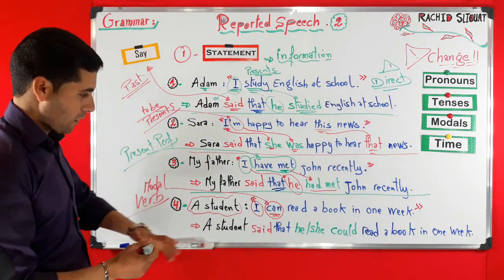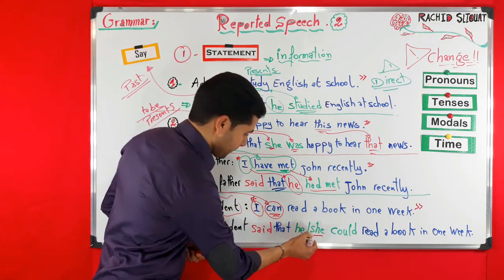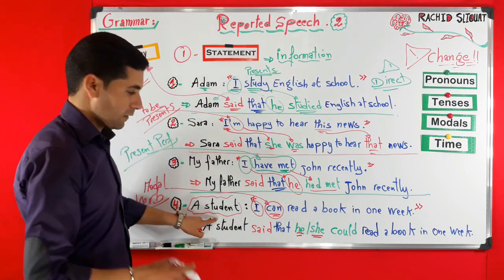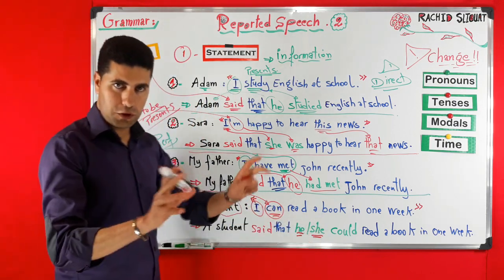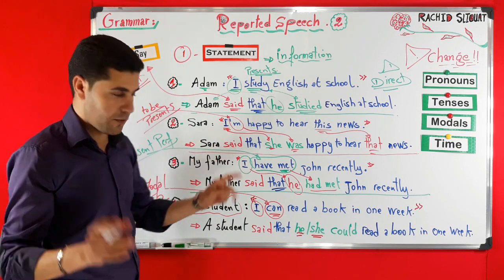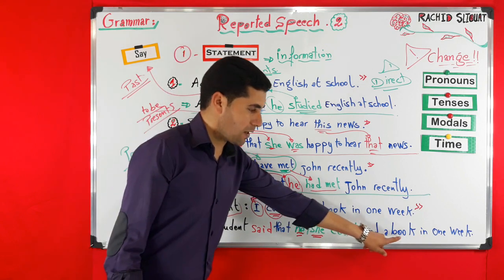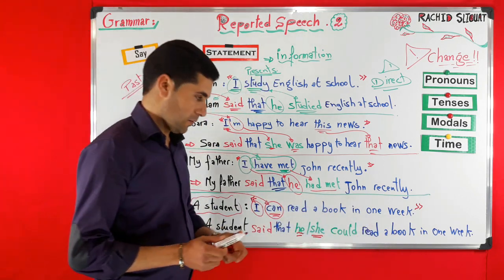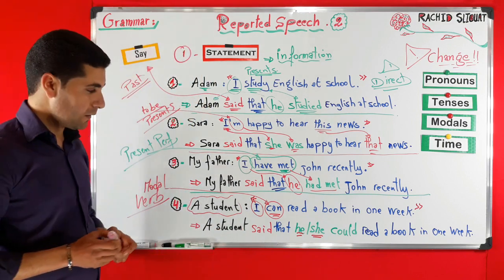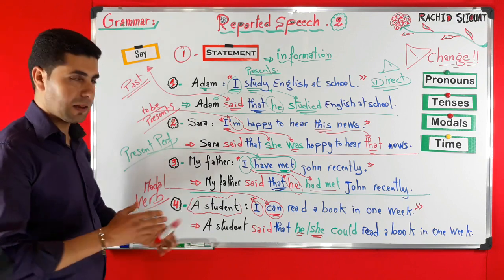As you can see here, we changed only the pronoun, which can either be he or she. If the student is a male, it's he. If it's female, she. Or you can just say they, for example, if you want to avoid this problem. Now, could read a book in 1 week. So a student said that he could read a book in 1 week. So this is actually how we can report statements like these.